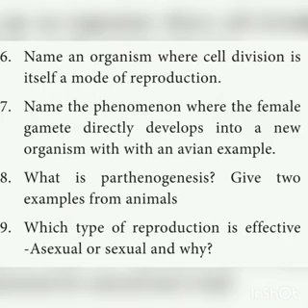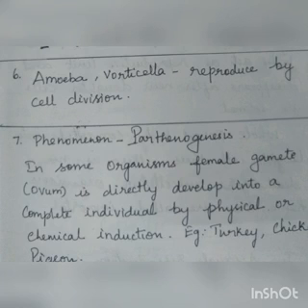The sixth question is, name an organism where cell division is itself a mode of reproduction. It takes place only in the unicellular organisms like amoeba and vorticella. Amoeba and vorticella are reproduced by cell division.